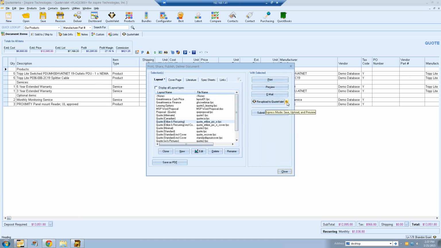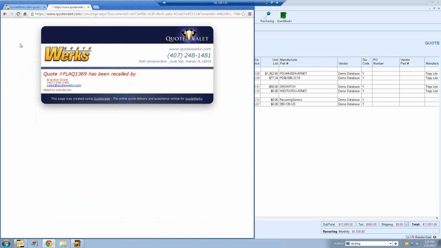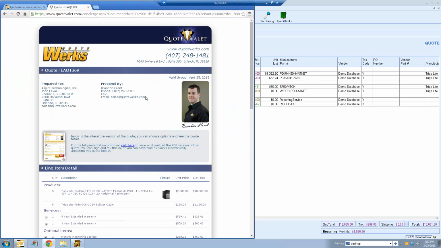This is only going to be available if you've uploaded this document previously. If you've never uploaded this document to QuoteValet, then you'll have to start and go through the normal steps because you'll have to select the layout and send the document to the customer. But if you sent it to them previously, you can click the Express Mode button, which will upload it, save it, and bring it up for the customer. So if we go back to the customer-facing page and we refresh it, now our document is back here. So that's how you can always re-upload the document to QuoteValet if needed.